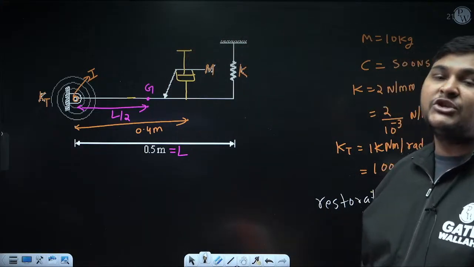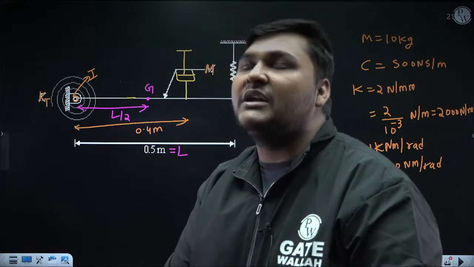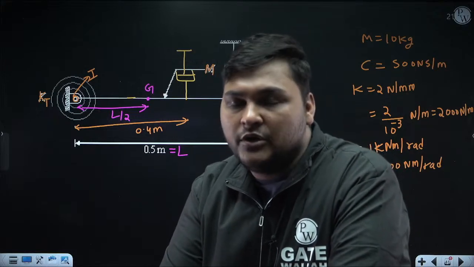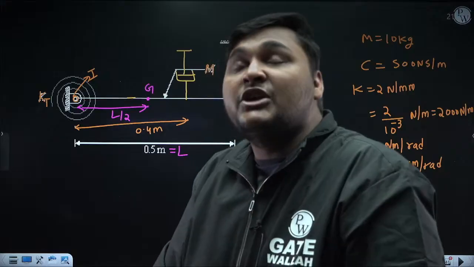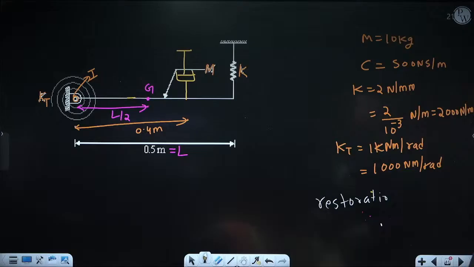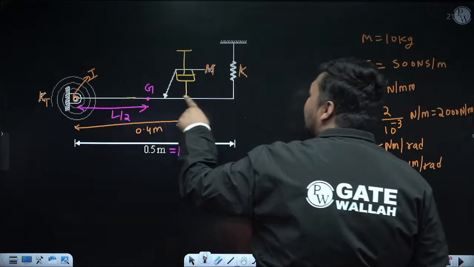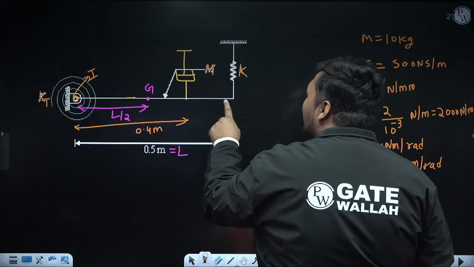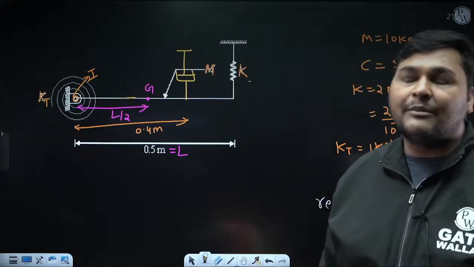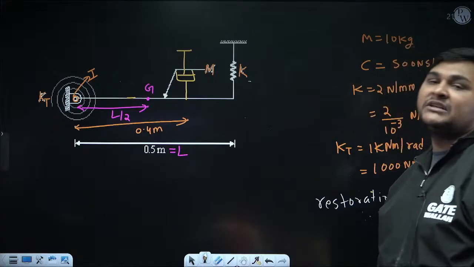Because if restoration is not occurring due to gravity, then during the derivation of the vibration equation, we will neither consider weight nor the static deflection of the spring due to weight. But if restoration is occurring due to gravity, then we have to consider weight also. So, see, if we do not attach this spring, this rod cannot remain in this place. So, can I say the weight of this rod is supported by this spring? And since the weight of the rod is supported by the spring, can I say due to weight there will be static deflection in the spring?